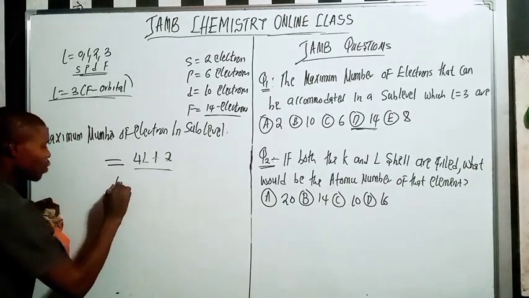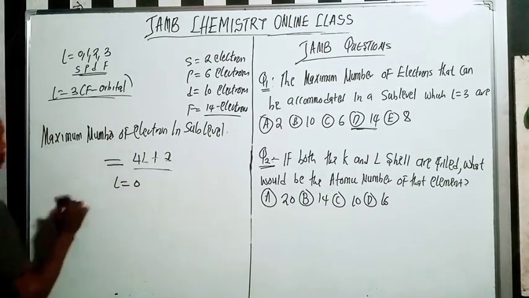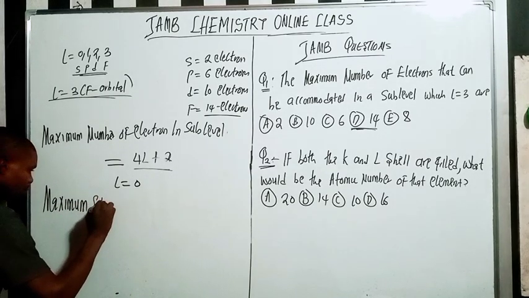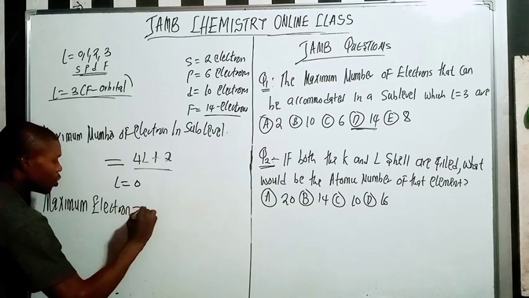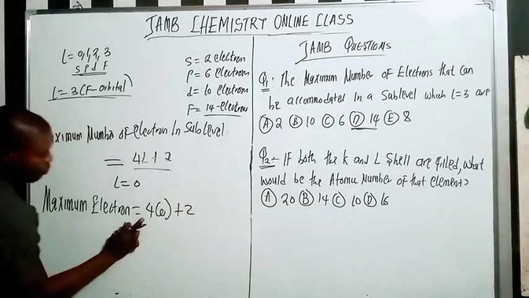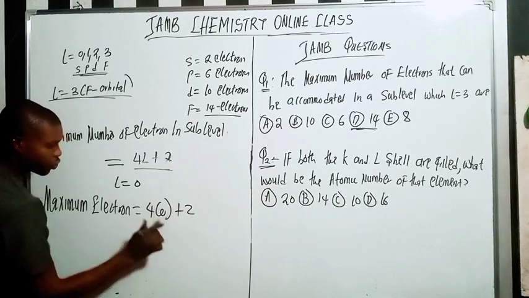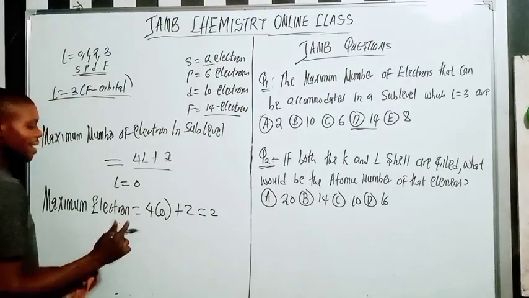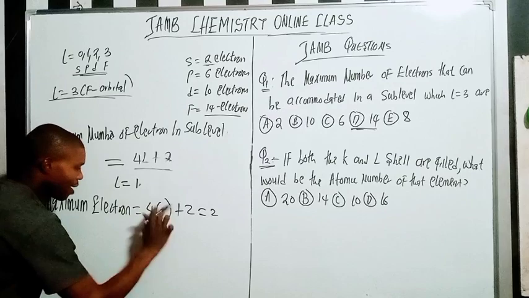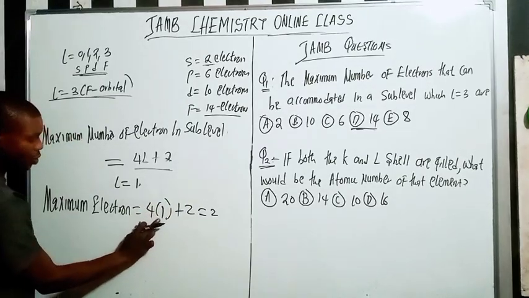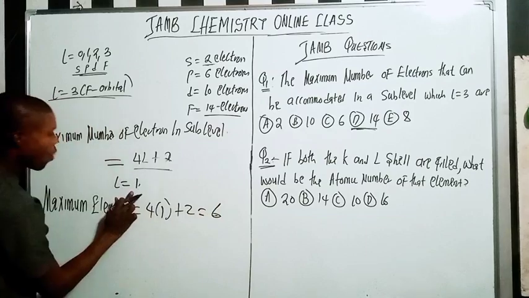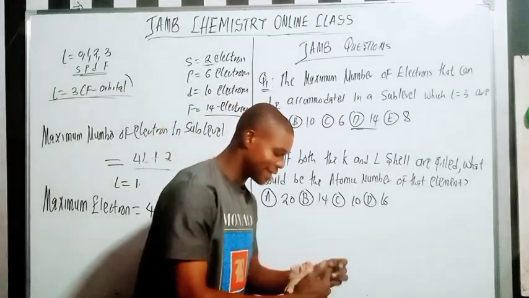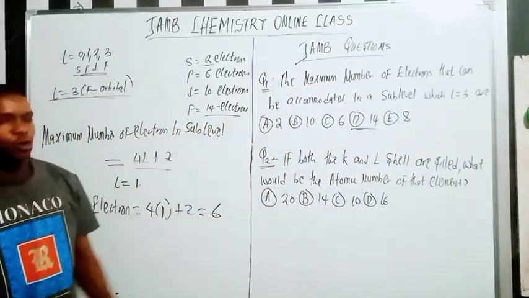So if I say my N is equal to 0, the maximum electron is equal to what? 4 times 0 plus 2. 4 times 0 is 0, plus 2, which is 2, which is this one here. Do you understand? So it corresponds. What I say is 1. Put 1 here, right? 4 times 1 is 4, plus 2, which is 6. And 1 is the P orbital, which corresponds to 6. Do you understand? So whenever you see a question like this, it should be a bonus mark for you.